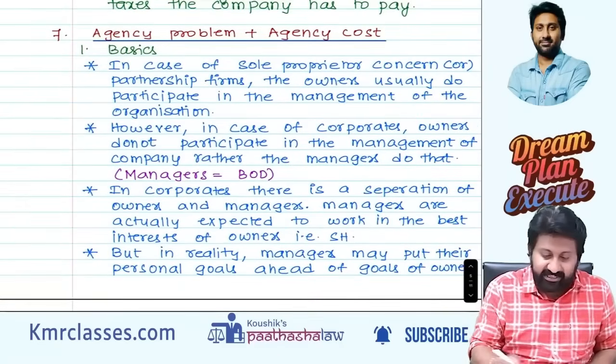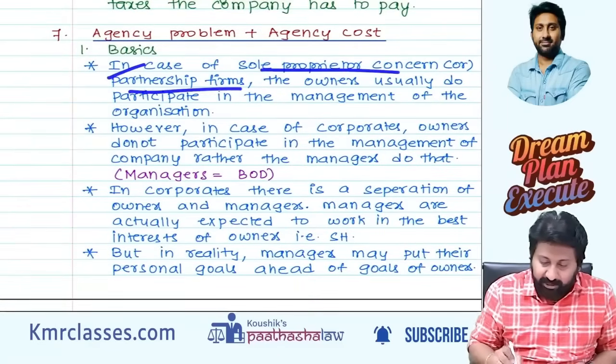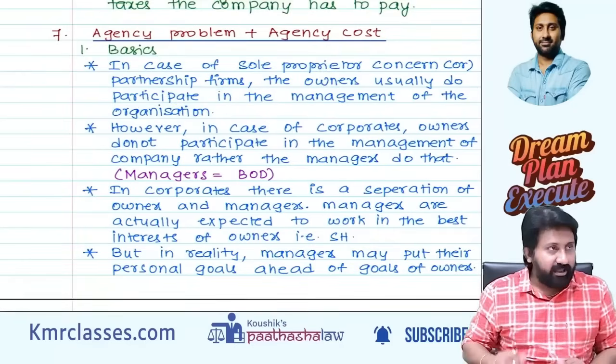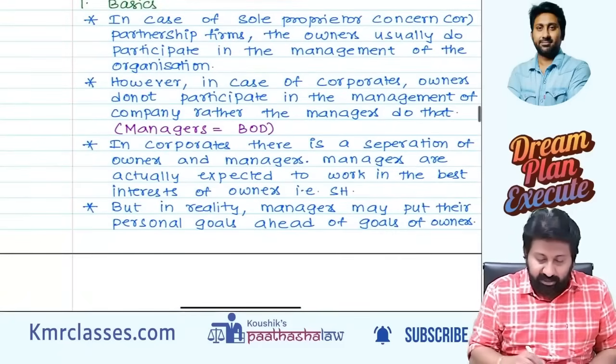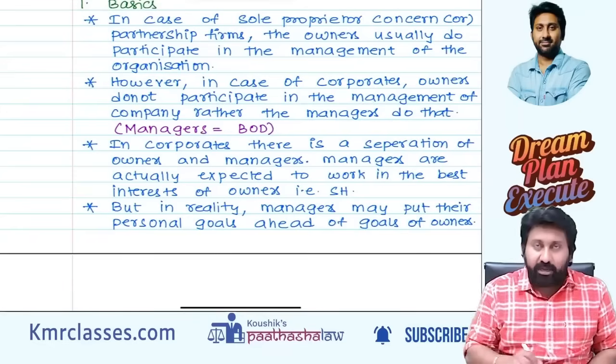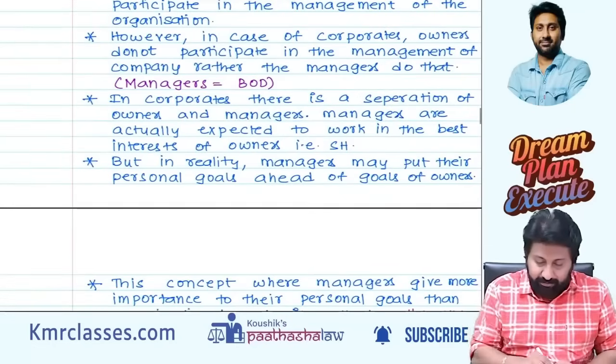You have to write as it is in the exam. In case of sole proprietor and partnership firm, owners usually participate in the management. Point one, that's what I said. Next, but in case of companies, corporates, owners do not participate, managers do that. Management means board of directors. In corporates, there is a separation of ownership and management.